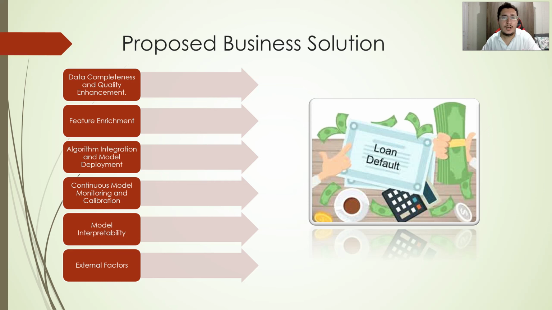Moving on to the algorithm integration and model deployment, my recommendation is to integrate the random forest classifier into the existing credit approval infrastructure, with a deployment able to run real-time credit assessments. In regard to continuous model monitoring and calibration, this is essential for maintaining accuracy over time. We propose implementing a continuous monitoring system to track model performance. Lastly, we recommend investigating the integration of external economic factors into the model. This includes, for example, considering variables such as interest rates, inflation rates, and economic indicators.